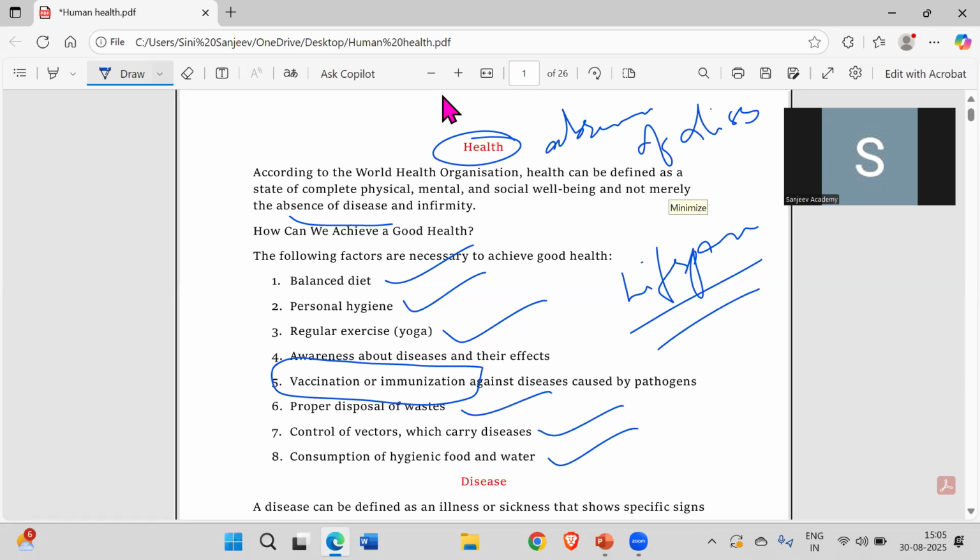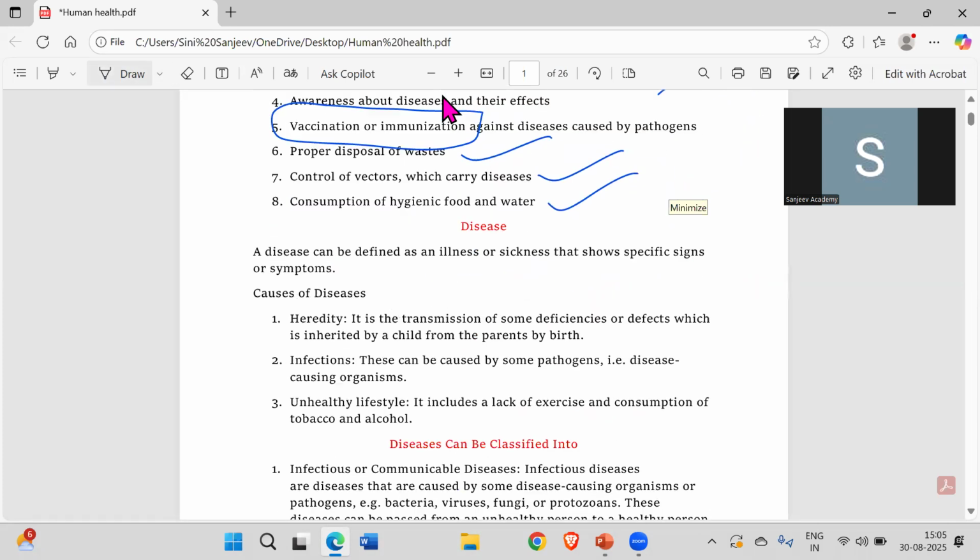So these are the things which we will be seeing. First of all, now we know what is health. Now the second thing is disease. So disease means what? Disease is nothing but an illness or sickness that shows specific signs or symptoms. It's like you're not well, in short. So there will be different causes for the disease to occur.